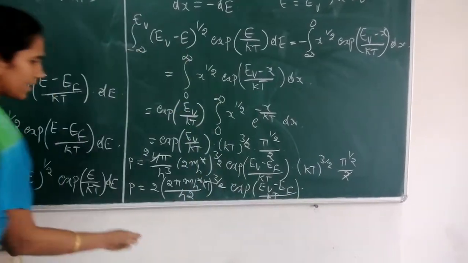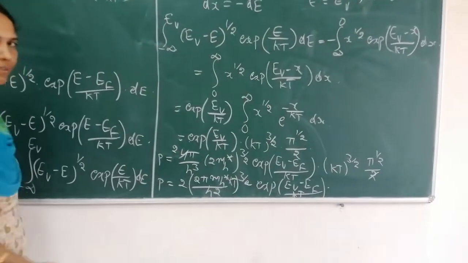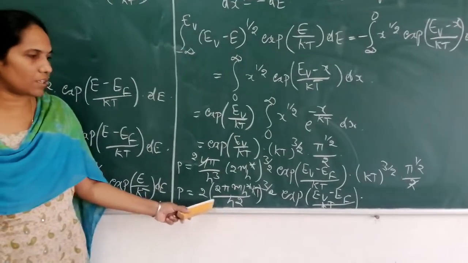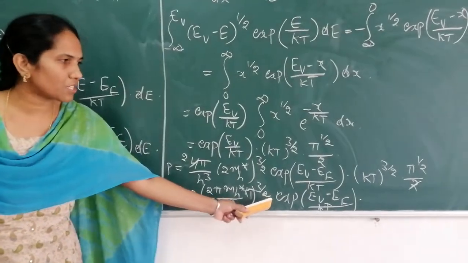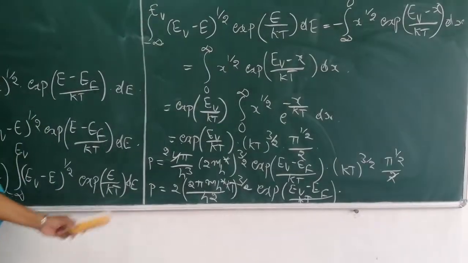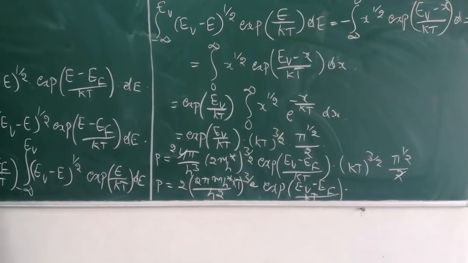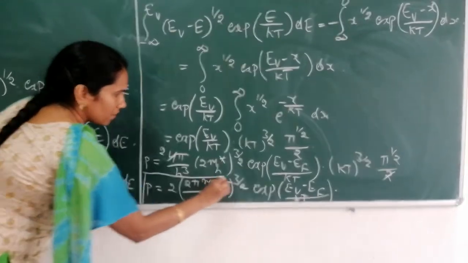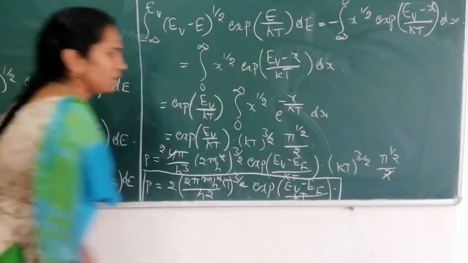So this is the final expression for the density of holes, that is 2 (2π m* kT/h²)^(3/2) exponential of (EV − EF)/kT, which is the expression for the number of holes or density of holes in the valence band. So this is the final expression for the density of holes in the valence band.